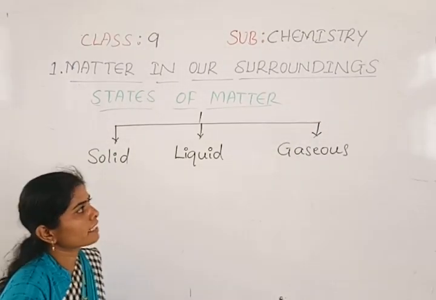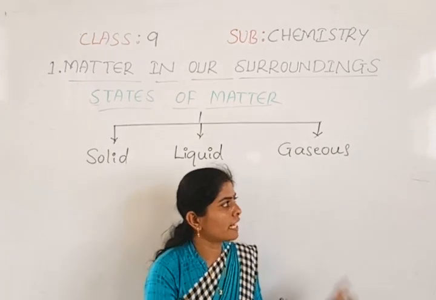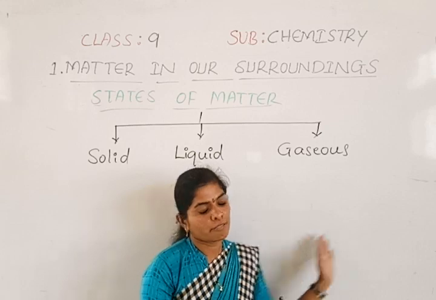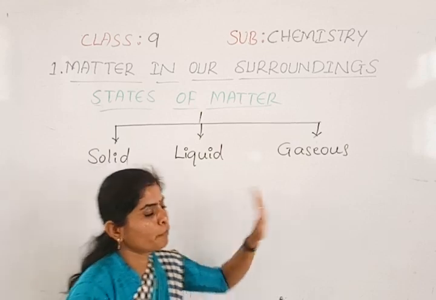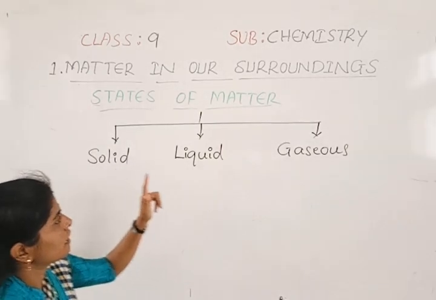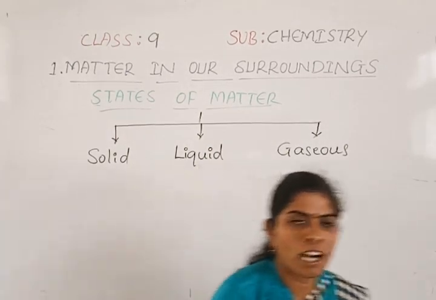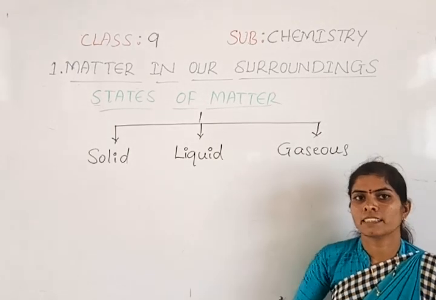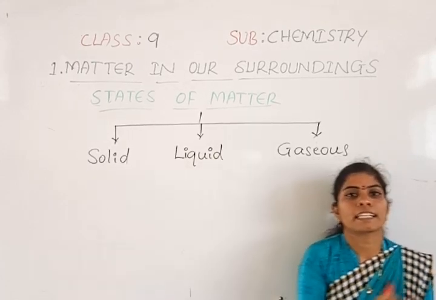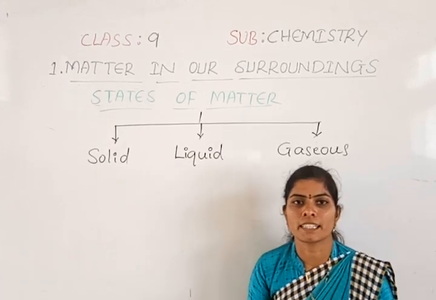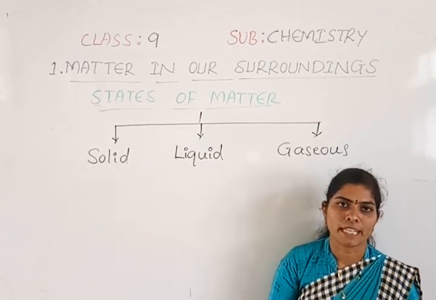Okay. So these are the three states of matter. And in the introductory class, I also said that one more state of matter exists, which we can learn in the upcoming classes. Now we can discuss these three states of matter: solid, liquid, and gas. And how can we differentiate these three types of matter? It completely depends on the characteristics of the particles of the matter, which we have learned.